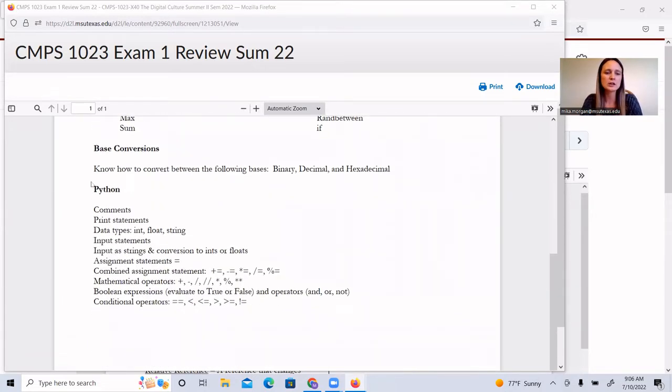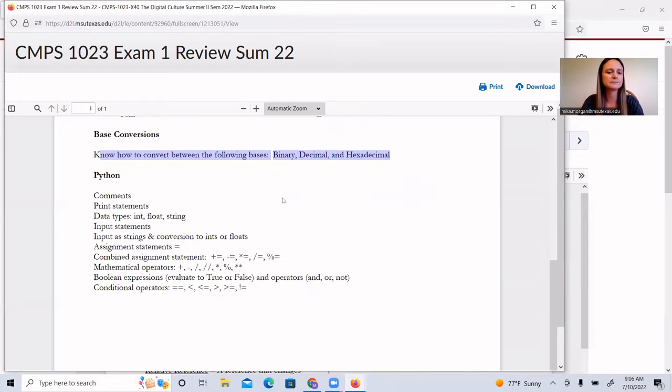Base conversions: there was a rather long video on base conversions last week, but I covered all 3 of these. You will need to know how to go in between all of them. You do have those 2 quizzes that were practice for this as well. So if there were things that you did not know on the quizzes and you want to practice that a little bit more, please reach out. I can do a video, we can do some examples, but you will need to know how to go from binary to decimal and vice versa, from binary to hexadecimal and vice versa, from decimal to hexadecimal and vice versa.